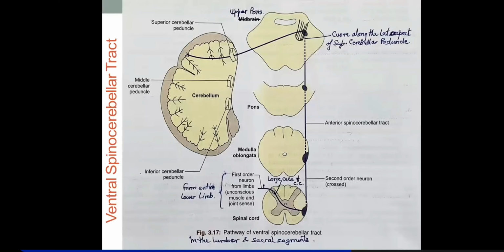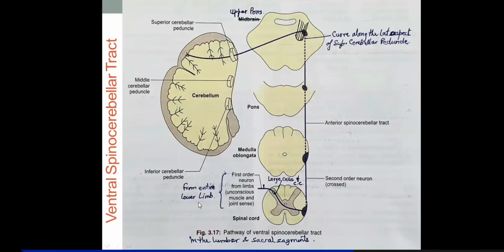Now the ventral spinocerebellar tract. Look here. First of all, the sensations are the same: it carries reflex proprioceptive sensations from the Golgi tendon organ, from the muscle spindle, and the deep exteroceptive sensations. But the difference here is that it carries these sensations from the entire lower limb, unconscious or subconscious sensations from the muscle and joint senses. Again from the lower limb.